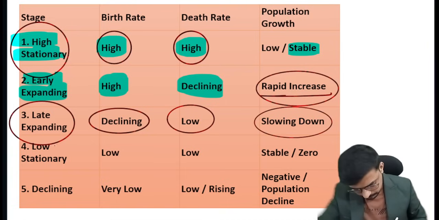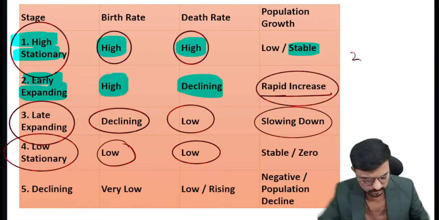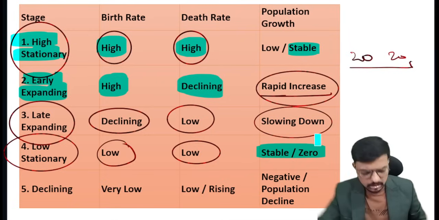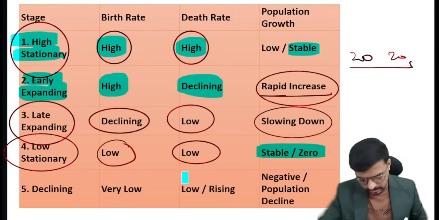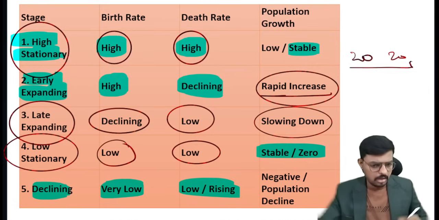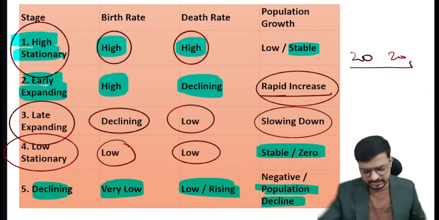So now the low stationary stage. In the low stationary stage, the birth rate is low and the death rate is also low. So 20 are born per day and 20 die per day, so again the growth of the population is stable, or zero. That is the low stationary. And the declining stage, where the birth rate is very low and the death rate is high. So the population will go down. That is the declining stage.